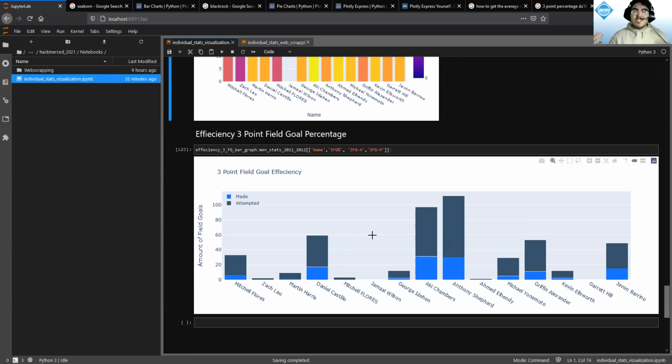So maybe by visualizing it for both men's and women's, they will be more inclined to go and actually support. And I really want this project for the coaches to see it and see where they can improve each player, on what fields they need to improve.